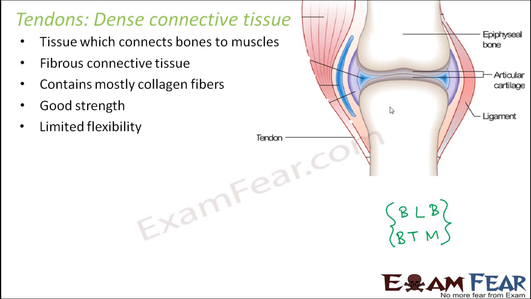So here in this picture you can see this is one bone, this is another bone. So bone to bone they are connected by this red color strip which you see here, this part. So this is connecting these two bones together and this is your ligament. Now if you want to connect this bone to a muscle, this is your muscle. So muscle to bone is connected by tendon.